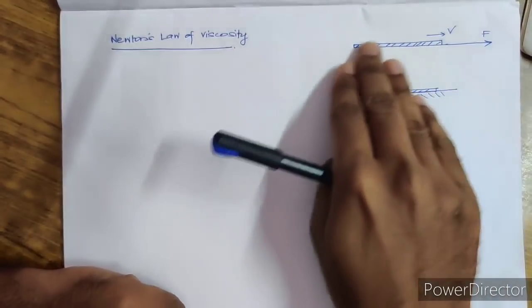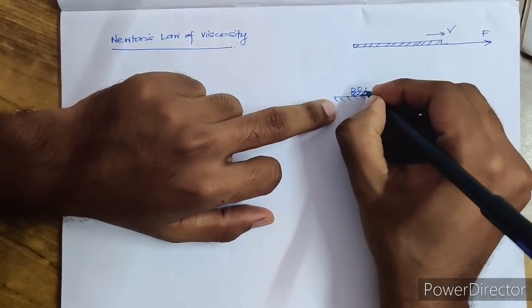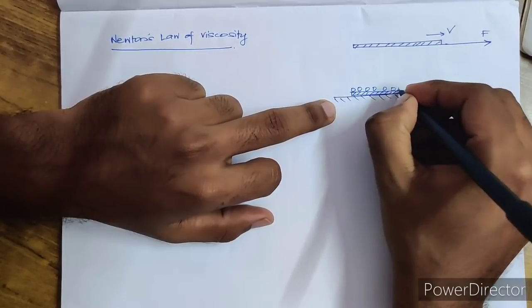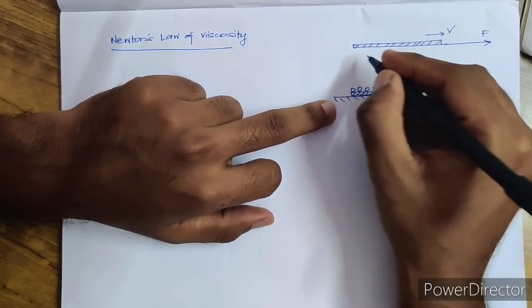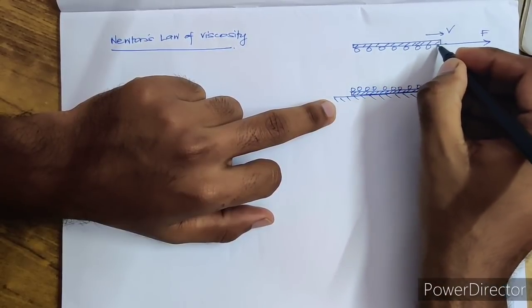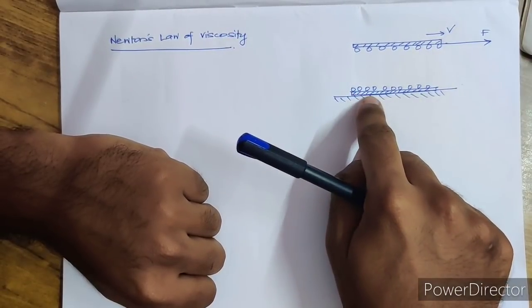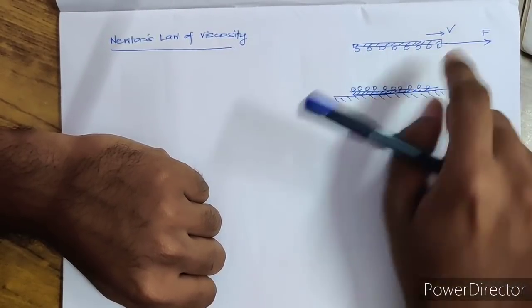And what happens to the liquid here? Just assume that you have some liquid molecules here. Always remember, the liquid molecules will be sticking to the surface wherever they have contact. So these molecules are sticking to this surface, and these molecules are sticking to that surface.